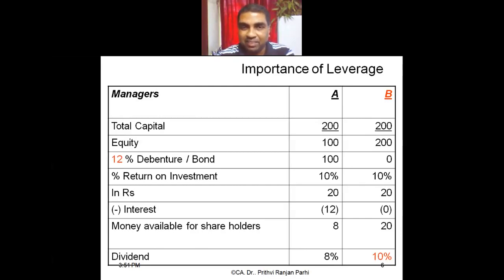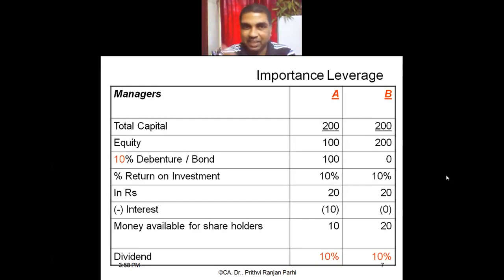Okay. Now I'm showing you the third example. You see, it's almost the same example. Capital is 200, for both the firms. Equity is 100, and debt is 100 in the case of firm A, and in the case of firm B, there is no debt.